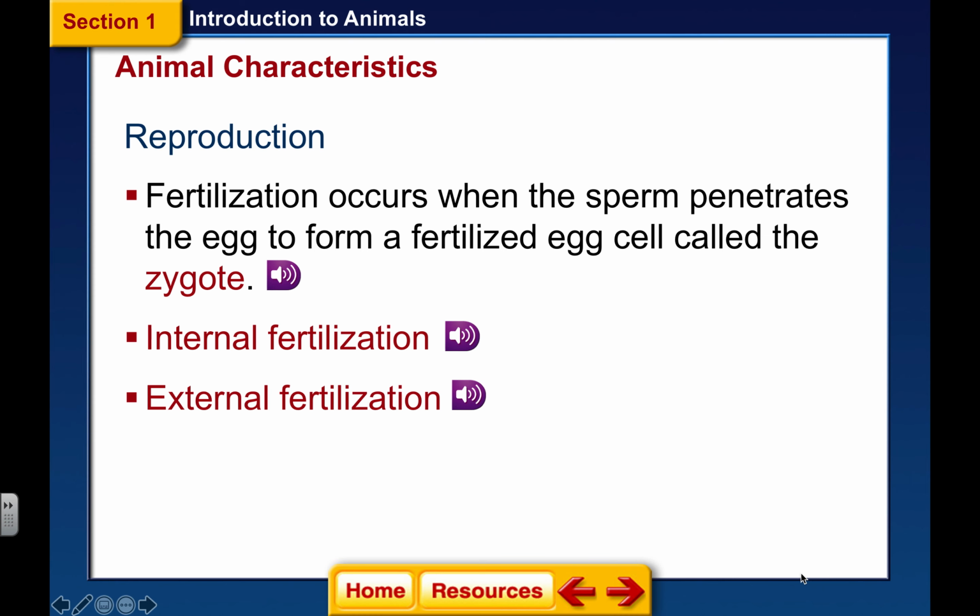So, when the sperm and the egg meet, each one, sperm and egg, are haploid. They're carrying half of the information. And when they meet, we have a diploid structure, which is called a zygote.